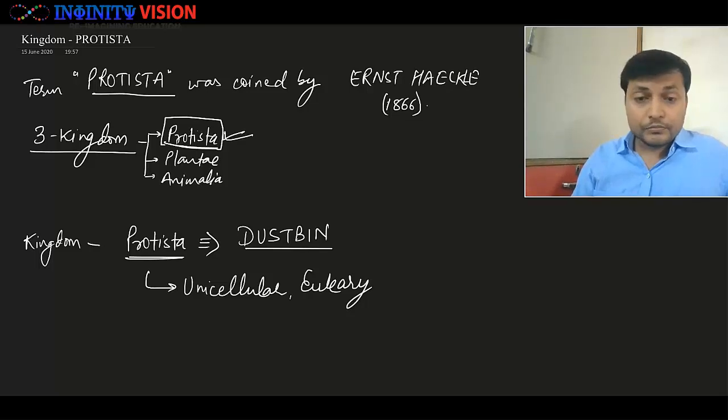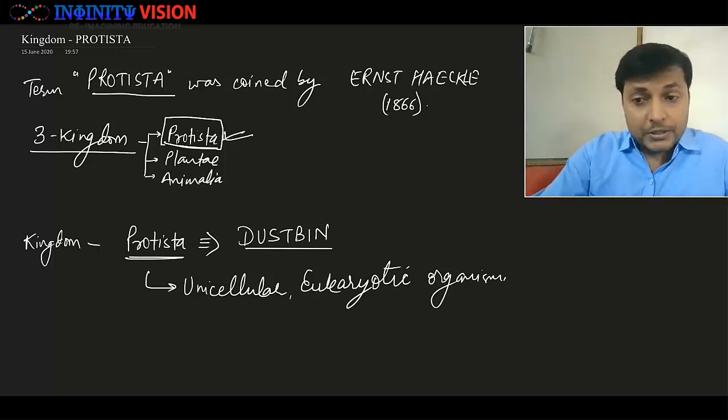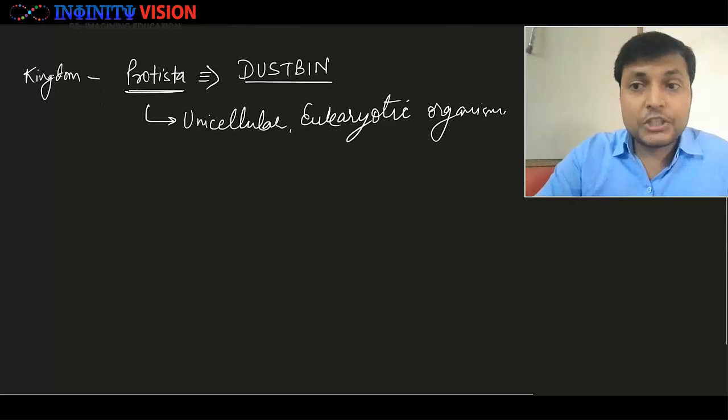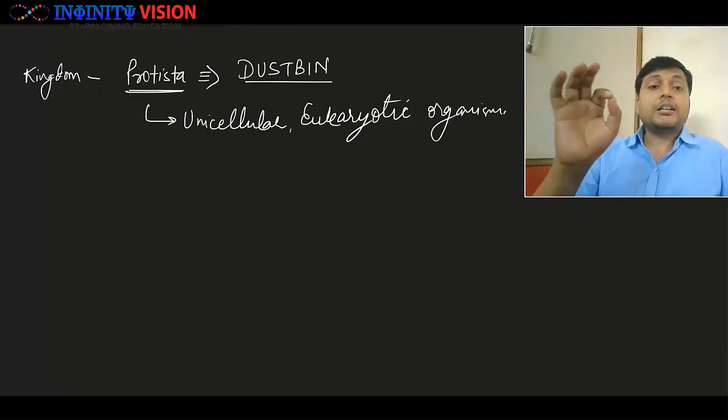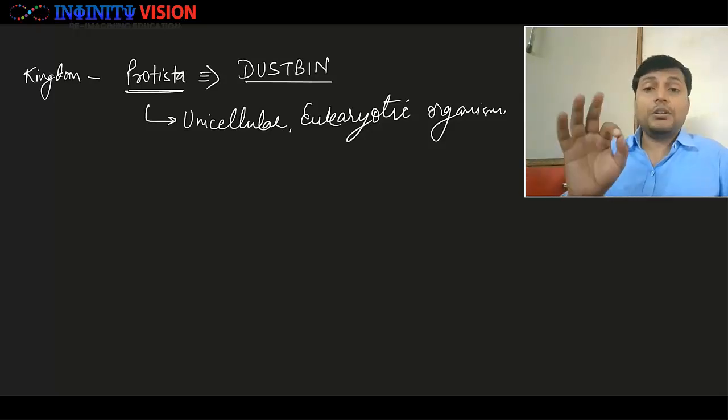And this is what we study. Whatever we study here is basically the 5 kingdom classification, okay? So in our textbook so far, we study the five kingdom classification given by R.H. Whittaker. And as per this classification, kingdom Protista is a kingdom that is comprised of unicellular eukaryotic organisms.